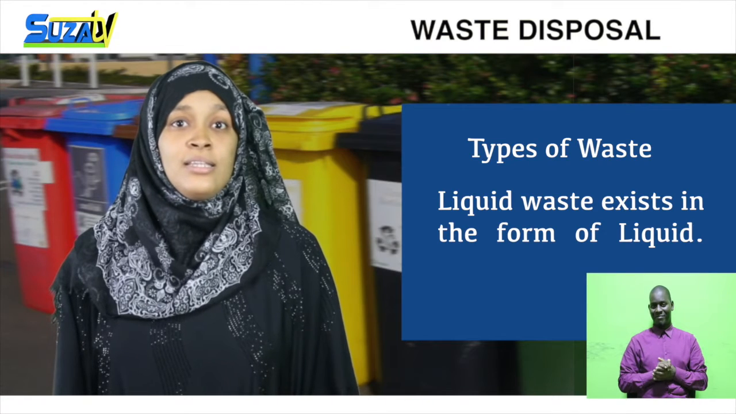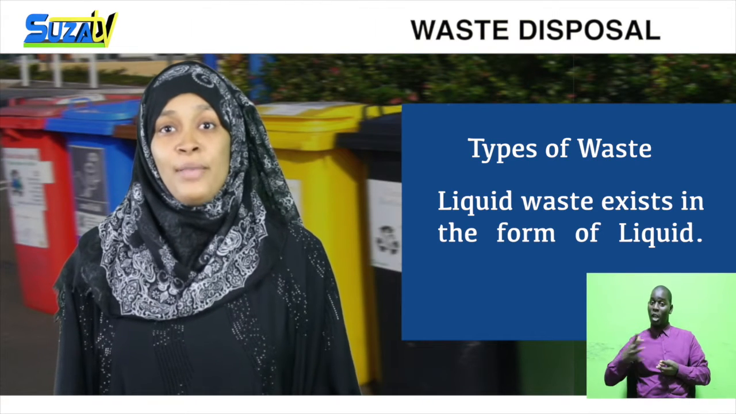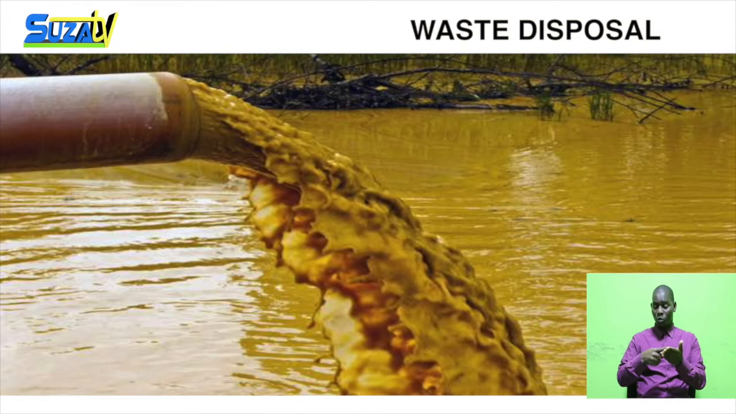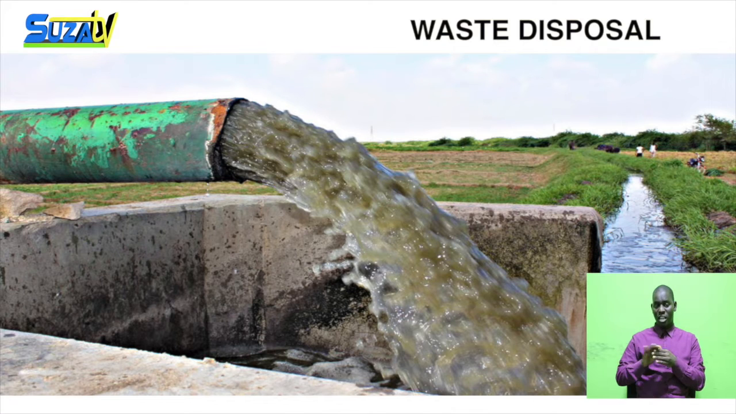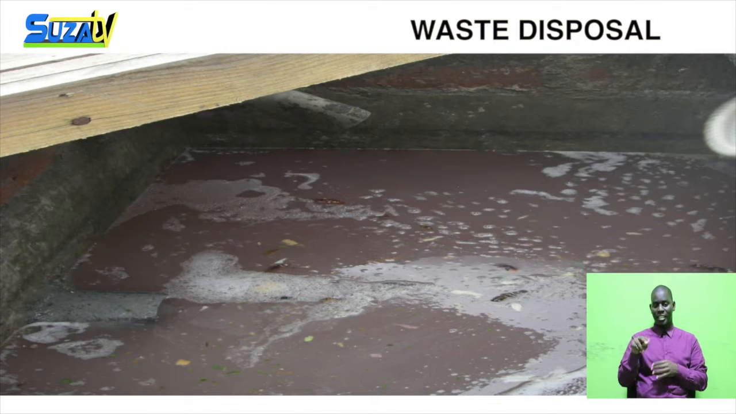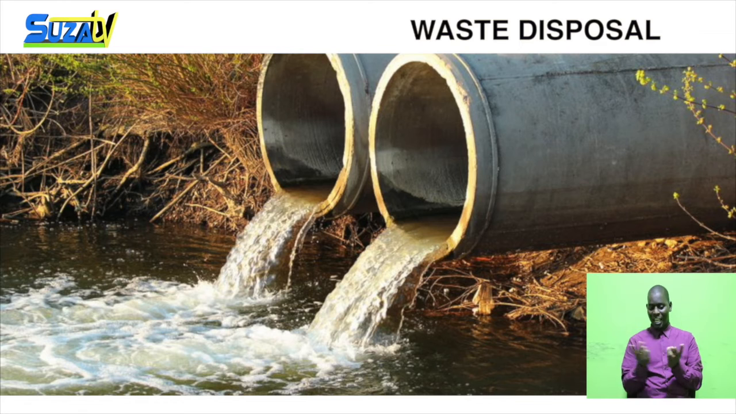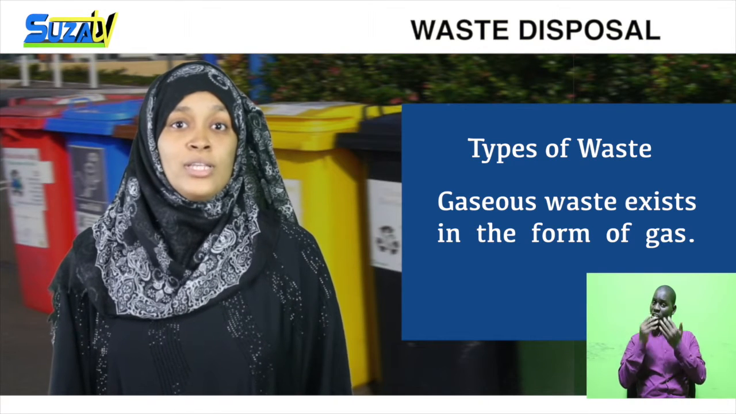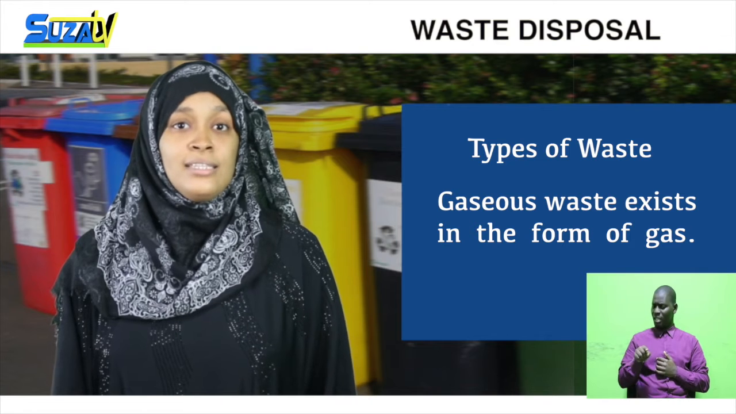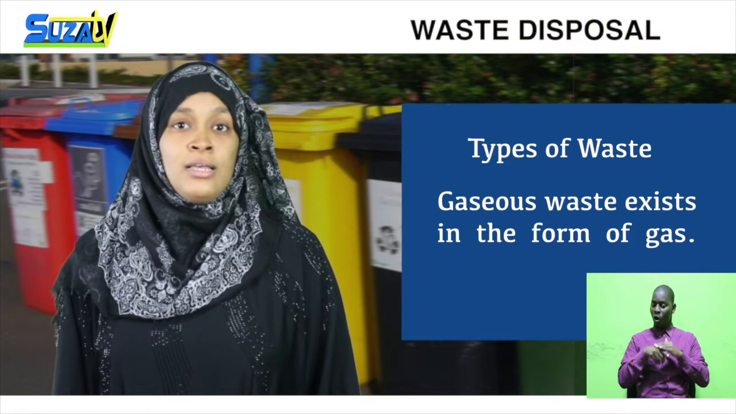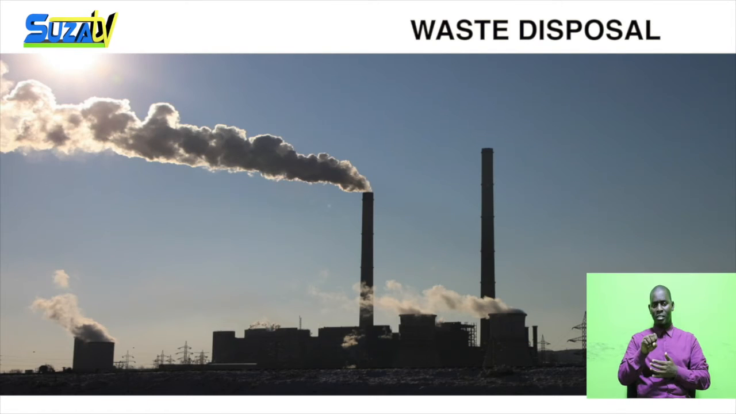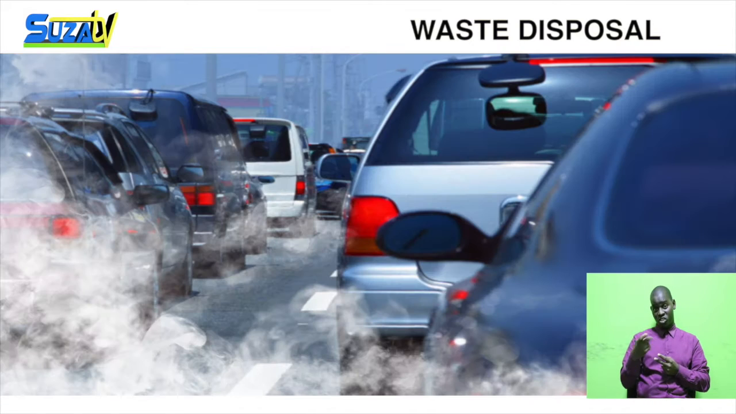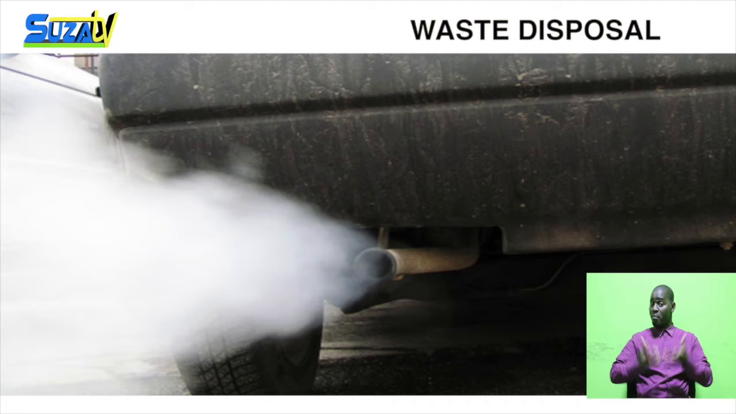Another type is liquid waste. This type of waste exists in liquid form. Examples are sewage water. The sewage water contains urine, water from bathrooms and kitchens, and chemicals from industries. And the last type is gaseous waste. These wastes are produced and exist in the form of gas. Examples are sulfur dioxide from industries, nitrogen dioxide from industries, and burning and lead from petrol in motor vehicles.